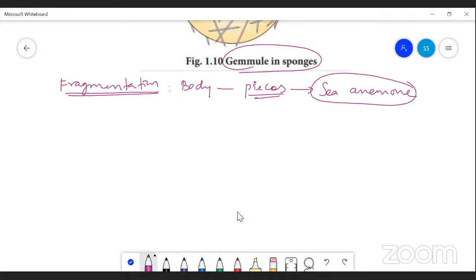You can see it in the case of tapeworm also, but in tapeworm only the mature proglottids that are detached from the organism, and each proglottid has both male and female reproductive organs, and they develop into complete organisms, right? And the last one in this case, regeneration.